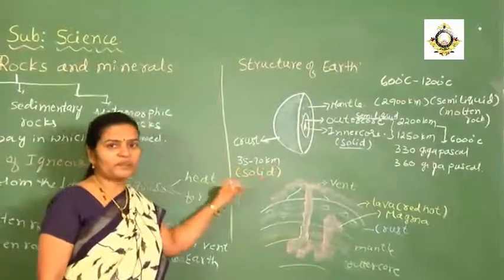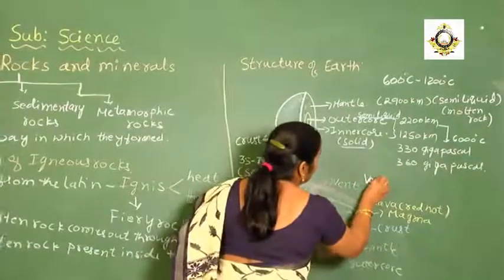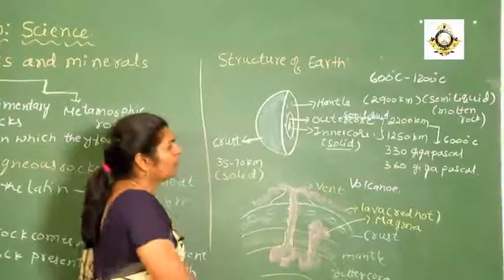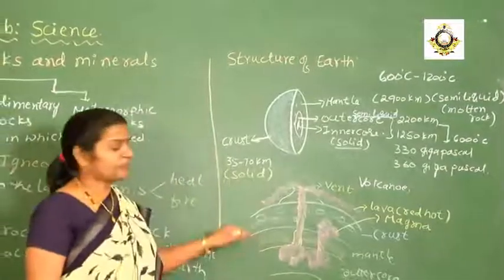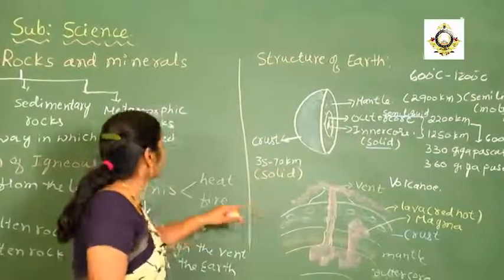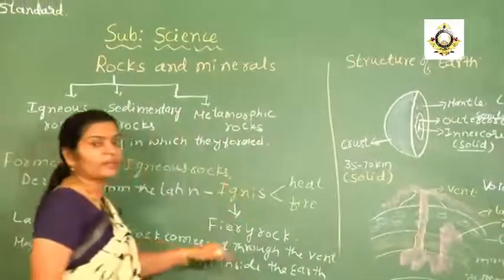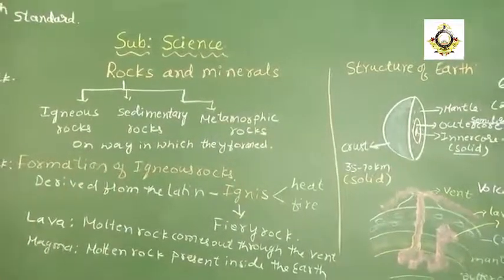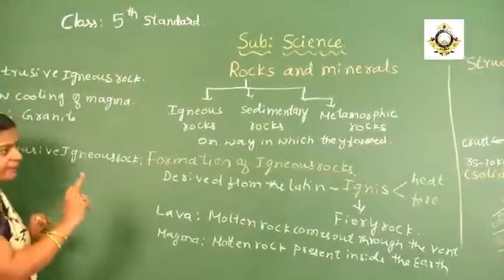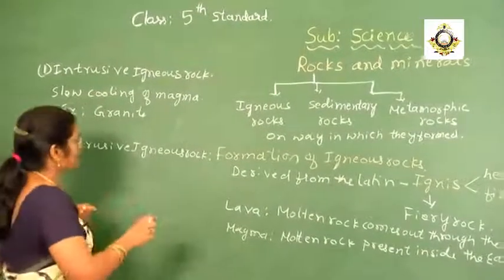This formation we call a volcano. So this is formed when the volcano erupts. Therefore, this is what we call extrusive igneous rock. Here we do not call it magma. We call it lava because it has come outside the earth.